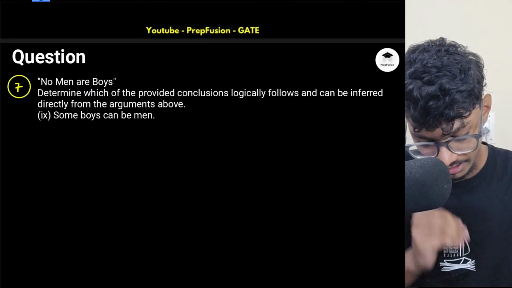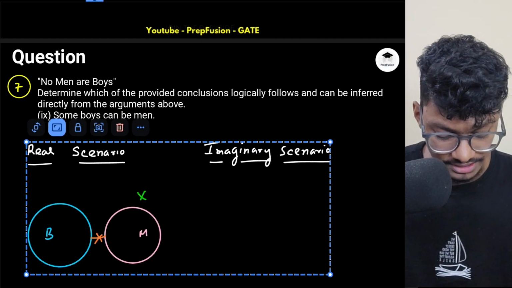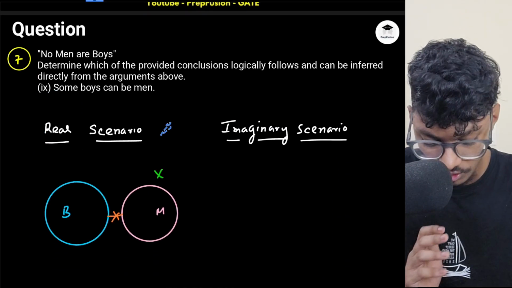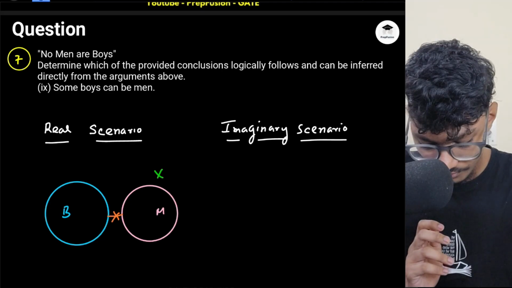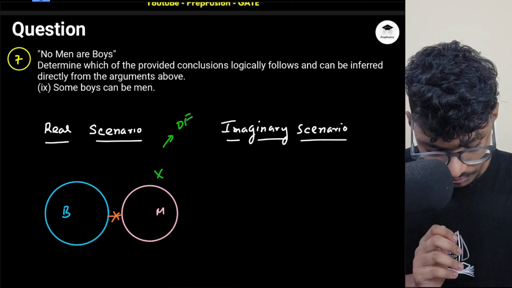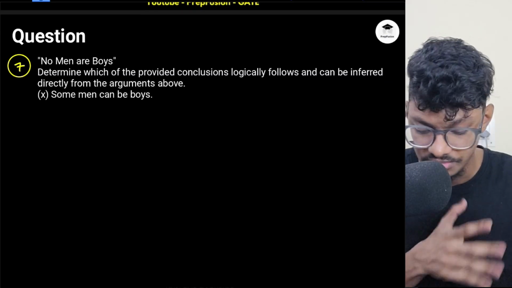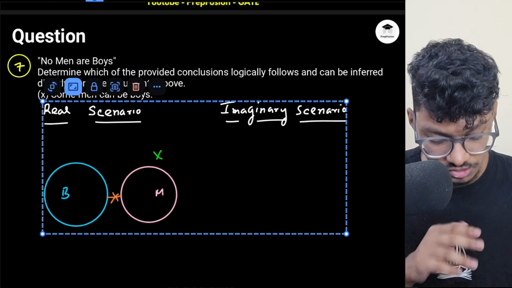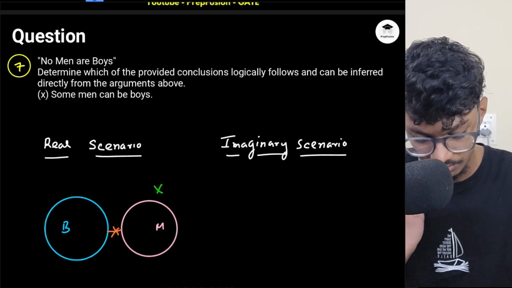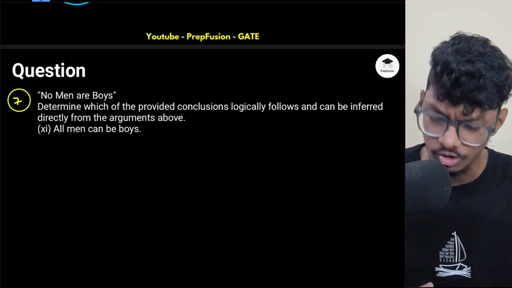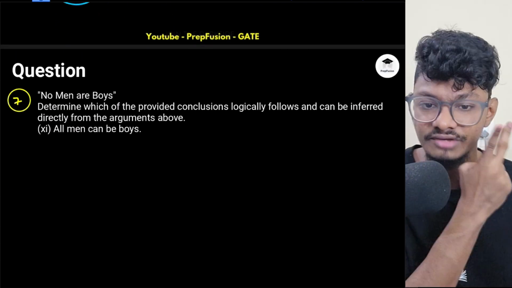Some boys can be men. Again, this is also a not possible case, because no boys are men, right? No boys are men. Some men, it is not possible. Again, it will be definitely false. Okay, now some men can be boys. Again, no men can be boys, right? There is absolutely no common region between men and boys. Again, it will be definitely false. These are all possible cases, so either it can be definitely false or definitely true.